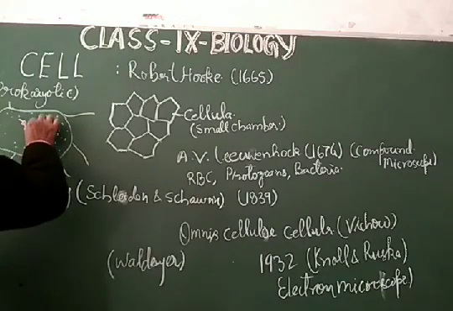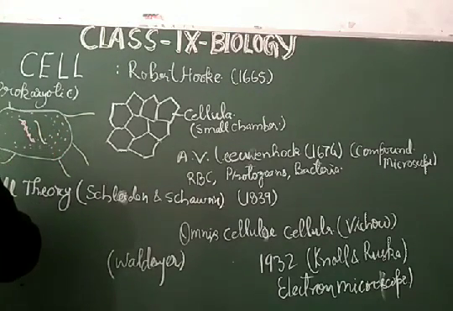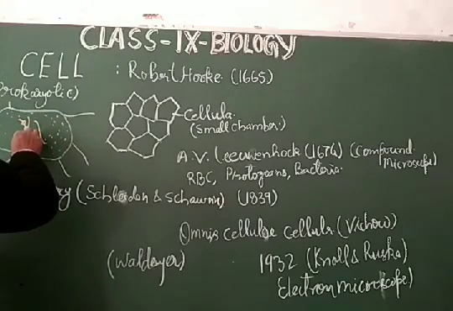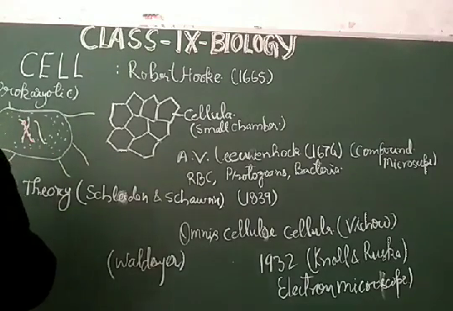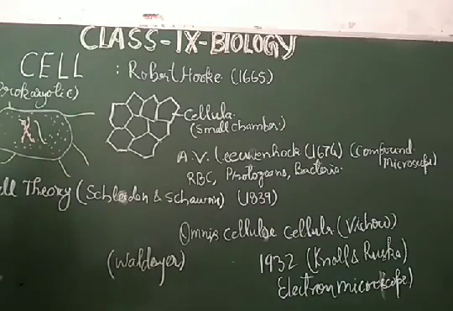RNA may be found inside it, but they don't have the nuclear membrane, they don't have the nucleus, they don't have the cell organelles. So the cell is of a very simple nature, and these cells are called the prokaryotic cells.